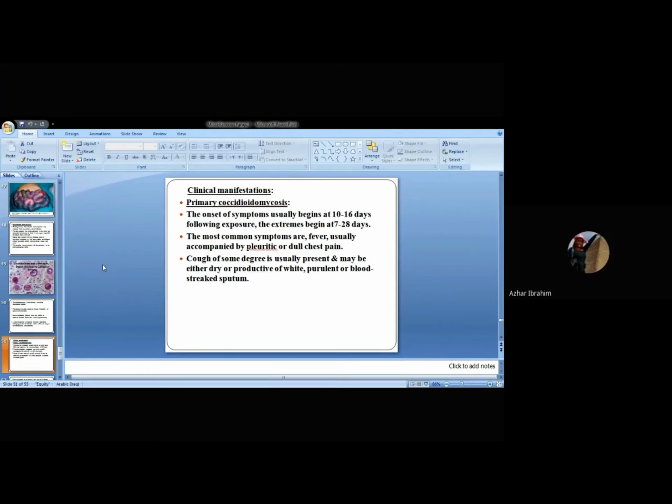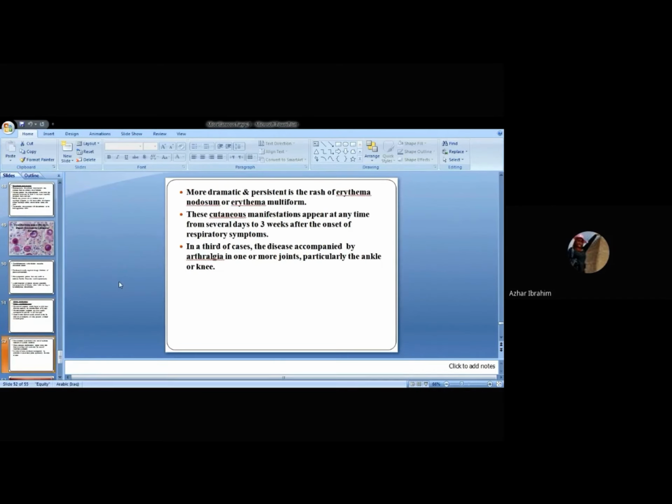It is not a specific symptom, okay? Either dry or sometimes productive. If it is productive, what is the discharge? Smelly, whitish, purulent, sometimes bloody, streaked sputum. Now, more dramatic accompanying symptoms may be associated with these pulmonary symptoms.